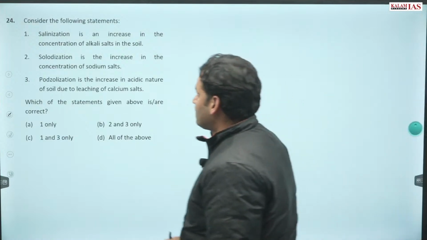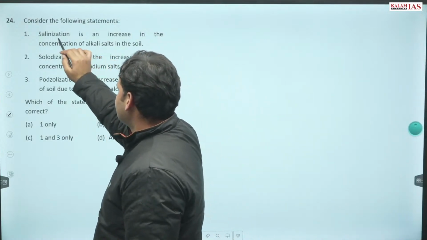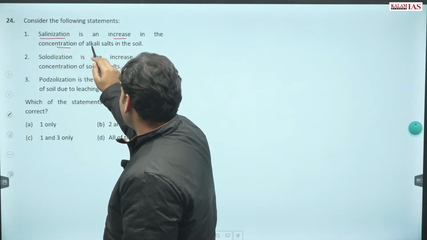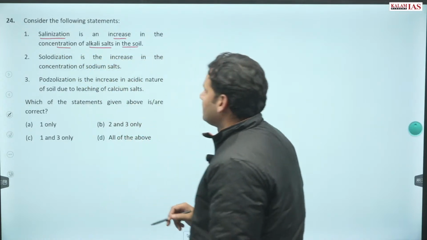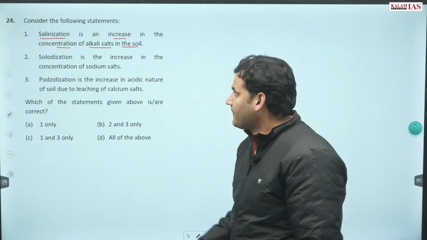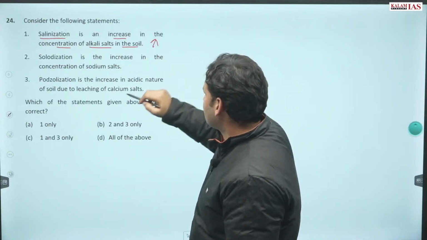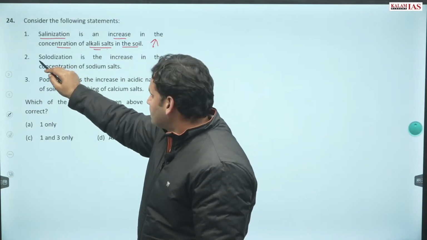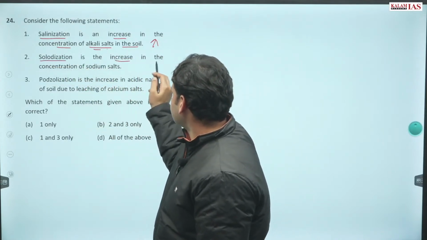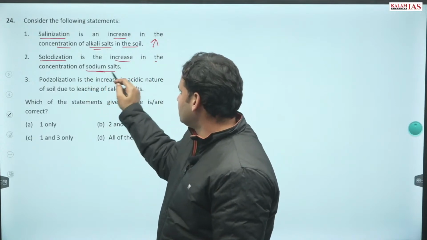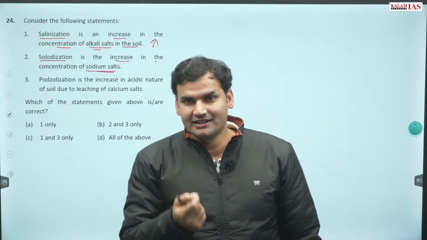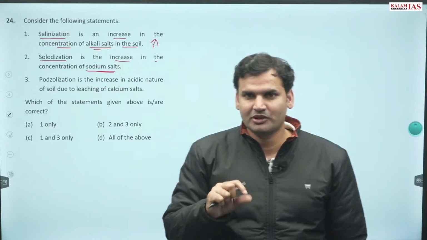Question number 24. Consider the following statements. Salinization is an increase in concentration of alkali salts in the soil. Soil concentration बढ़ रहा है alkali salts का. Solidization is the increase in the concentration of sodium salts. यहाँ पे words पे आपको ध्यान देना है. Increase है या decrease है, इससे पूरा answer change.